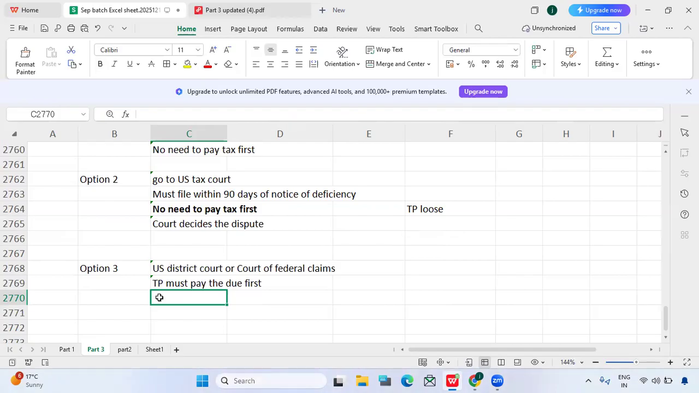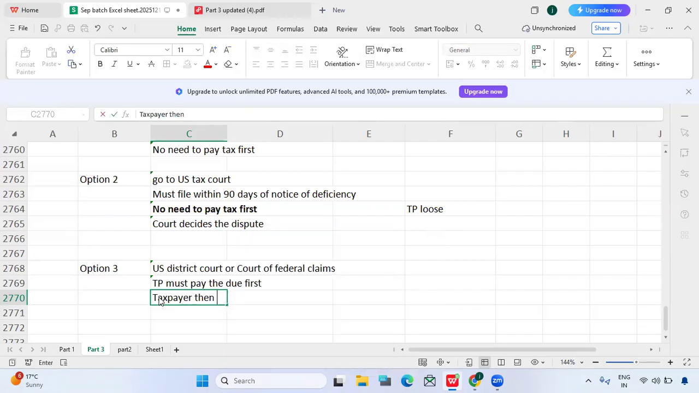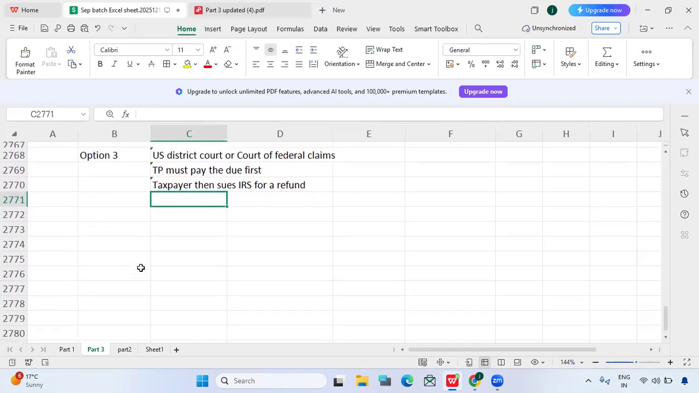The taxpayer first needs to pay the amount, and then he will sue the IRS. He sues for what? He sues for a refund. So this is option 3. Now in the exam, you may have this kind of question: in which case does the taxpayer need to pay the due amount first? They will give you options: appeal, tax courts, district court, and also Supreme Court.